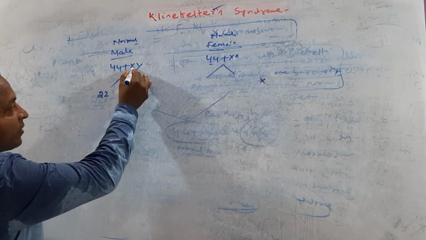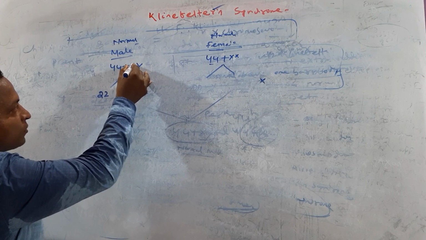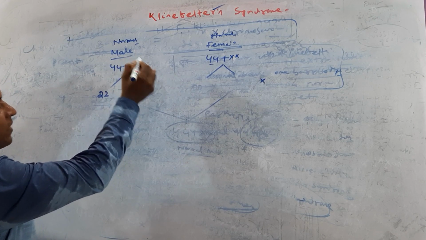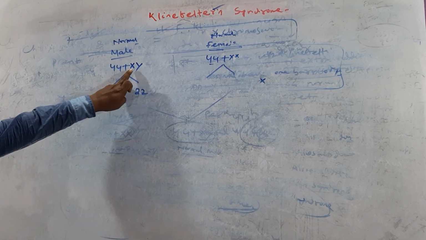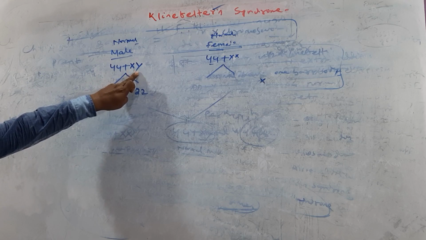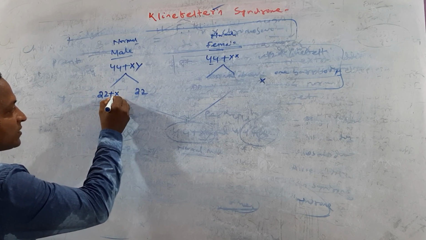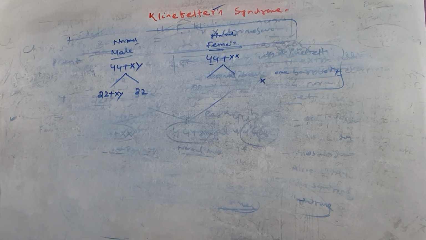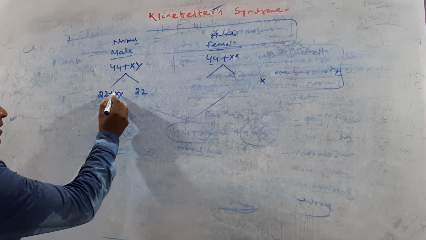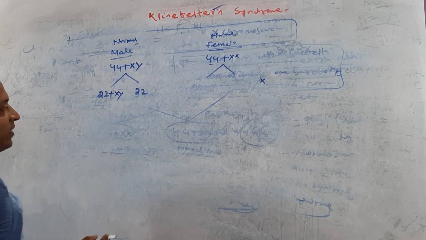During crossing over, this X chromosome is not separated from the Y chromosome. This means it goes to one side. This is XY.